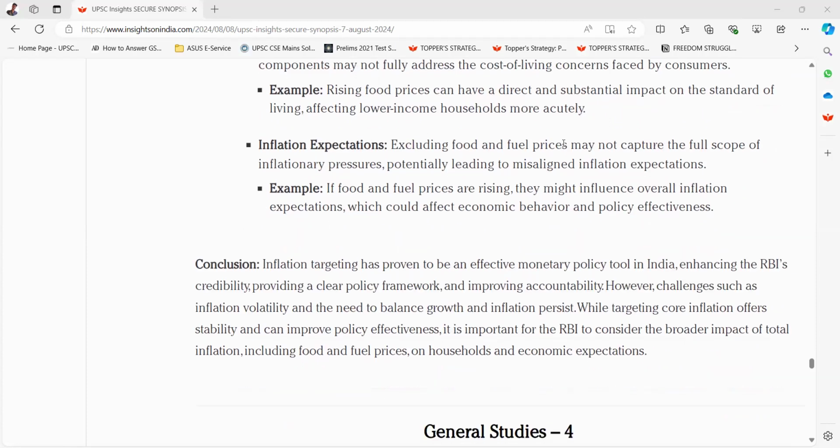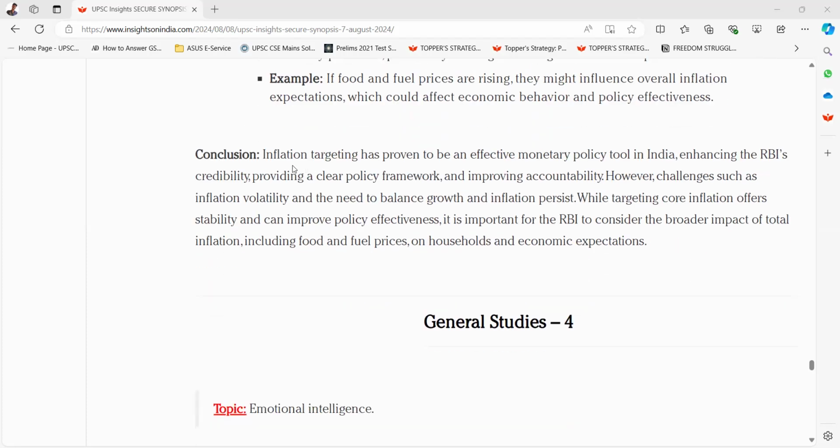Excluding food and fuel prices may not capture the full scope of inflationary pressures, potentially leading to misaligned inflation expectations. Example, if food and fuel prices are rising, they might influence overall inflation expectations, which could affect economic behavior and policy effectiveness. Conclusion, inflation targeting has proven to be an effective monetary policy tool in India, enhancing the RBI's credibility, providing a clear policy framework, and improving accountability.